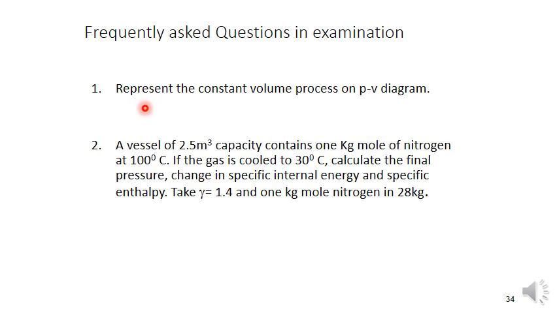Next, this is the problem. Read carefully and do it yourself. A vessel of 2.5 meter cube capacity contains 1 kg mole of nitrogen at 100 degrees centigrade. If the gas is cooled to 30 degrees centigrade, calculate the final pressure, change in specific internal energy and specific enthalpy. Gamma is equal to 1.4. They didn't give the R value directly; they gave that 1 kg mole of nitrogen is 28 kg. So read this question carefully and solve the problem yourself.